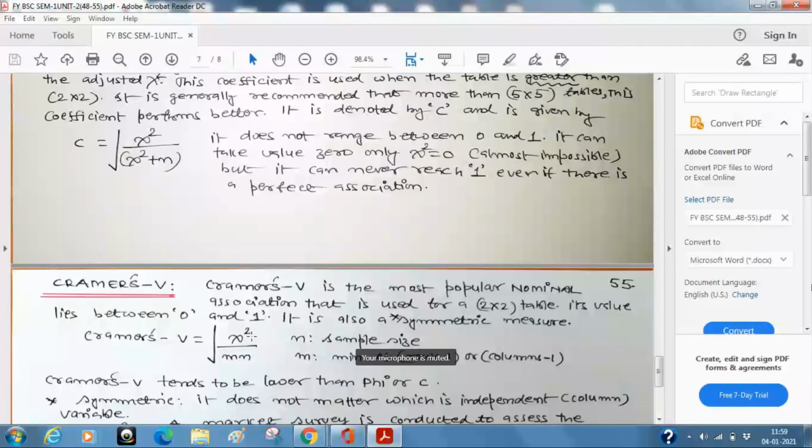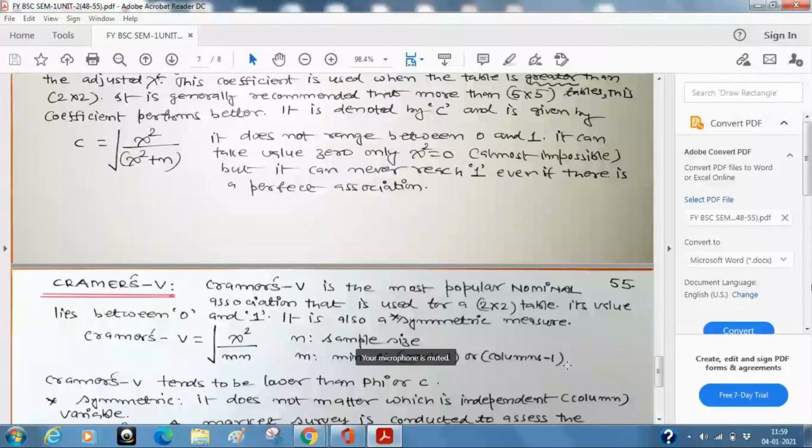So chi-square, how are you going to calculate it? I'll take one numerical example, of course, maybe not today, to illustrate all these calculations. But this is how you get chi-square. Again, I'll show you the calculation. N is the sample size, and mn, where m is the minimum of row minus 1 or column minus 1.